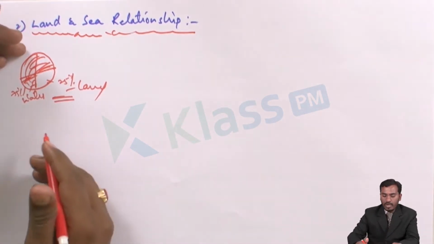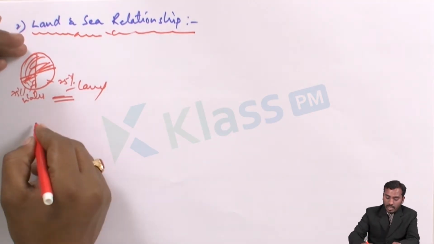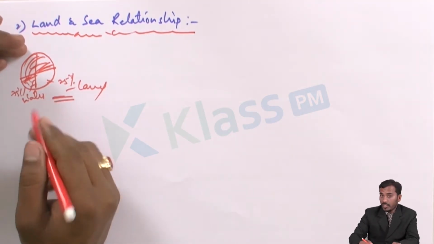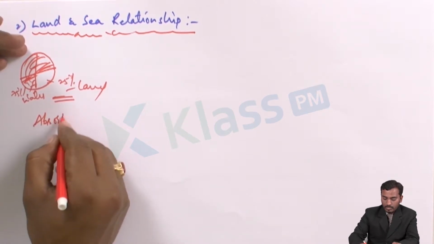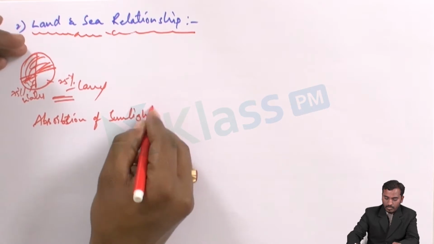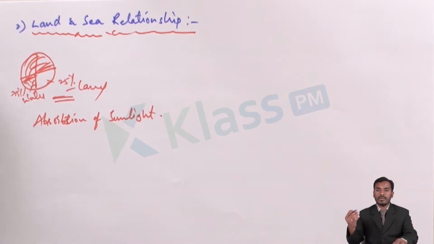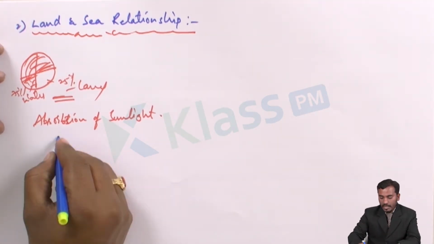How will this happen? Because the relationship influences the absorption of sunlight, as I have already told you. The sunlight is absorbed by both land and water.